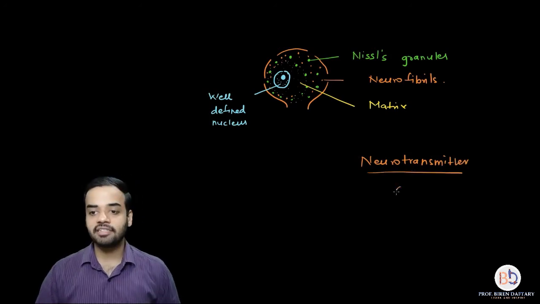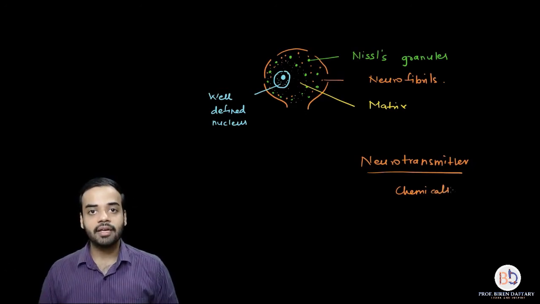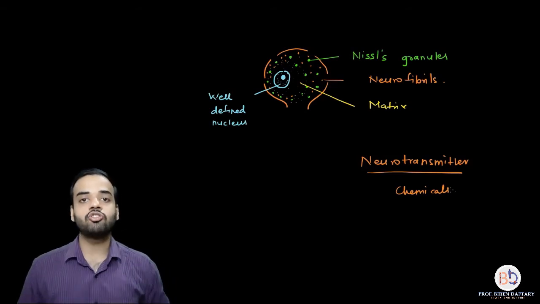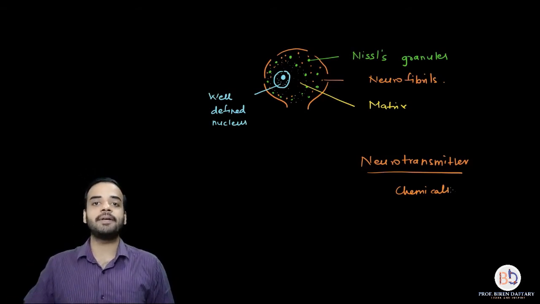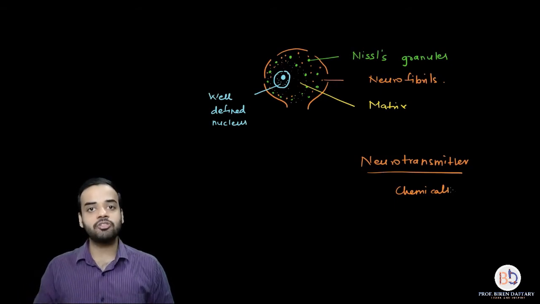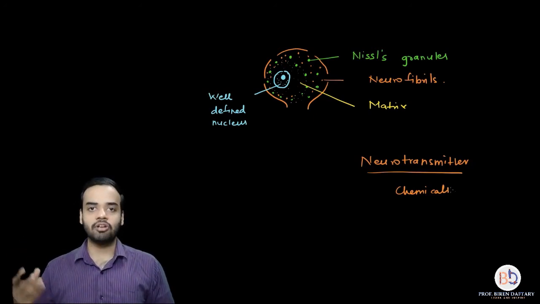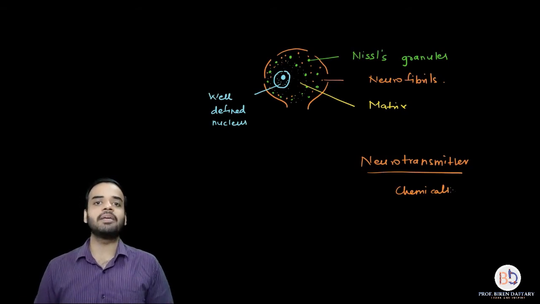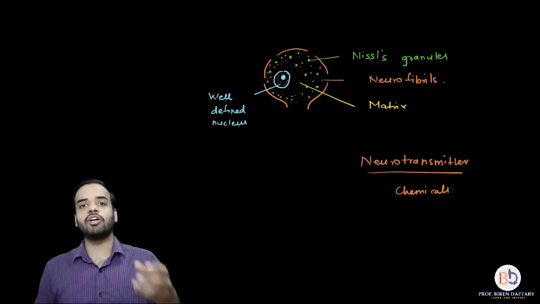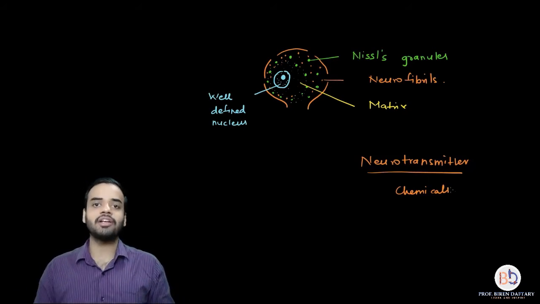See, neurotransmitters are chemicals released by one neuron, and they go and attach to the next neuron. So basically these are chemical messengers that help in transfer of message, impulse or signal from one neuron to another. That message transferred chemically is done with the help of these chemical messengers, called neurotransmitters. We are going to learn about them in detail in a subsequent lecture, where I will explain chemical synapse, when one neuron sends a message to the other chemically.